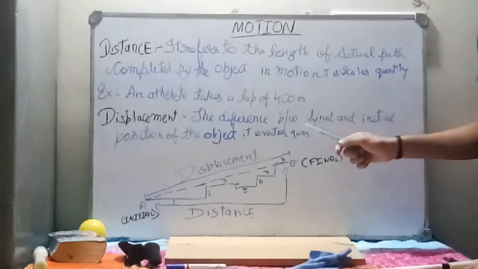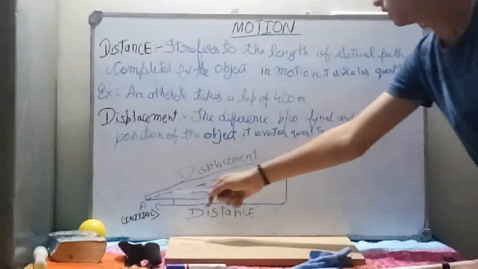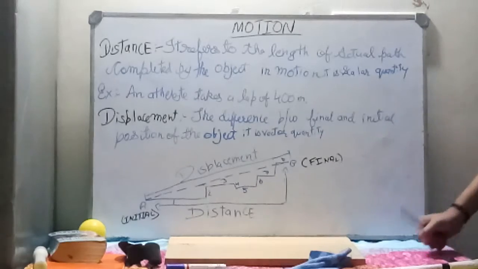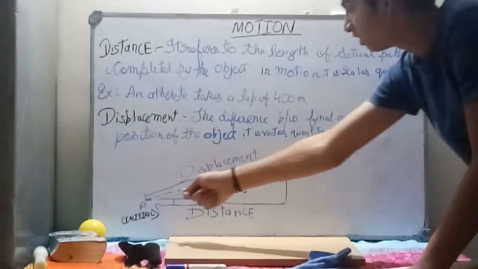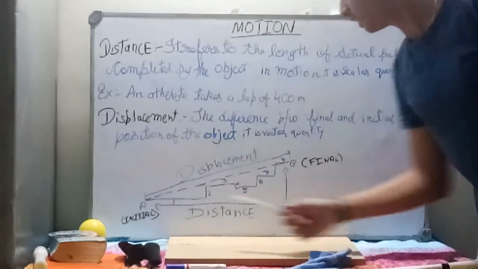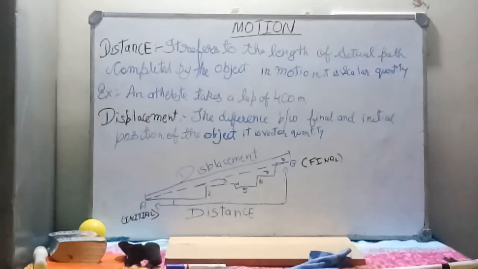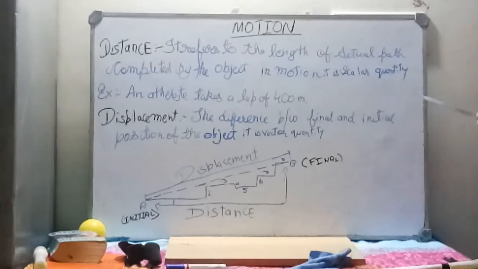When it reached B, its distance had increased, but its displacement was shorter than its distance, because as you can see, it is a straight path to the point B. So the difference between the initial and final position of an object is called the displacement of the object.